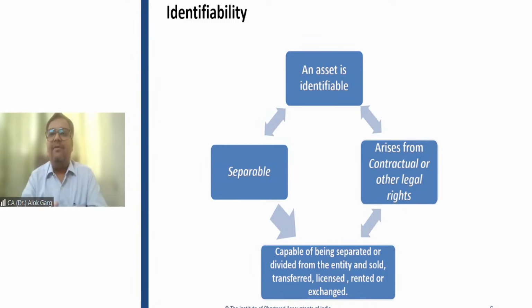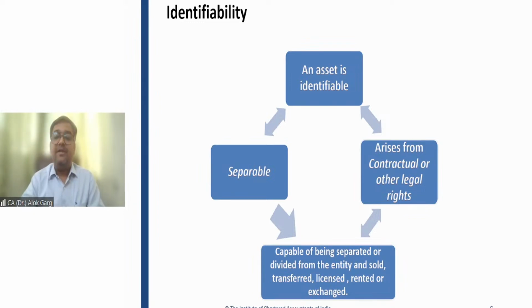And the contract between this cricket association and Disney Hotstar is that they cannot transfer this broadcasting license to anyone. They got this license to broadcast all the cricket matches on their OTT platform. They cannot lease it out, rent it out, sell it, or exchange it. My question to you is: is it an identifiable asset? Will Disney Hotstar capitalize this broadcasting license as an intangible asset in their books of accounts?